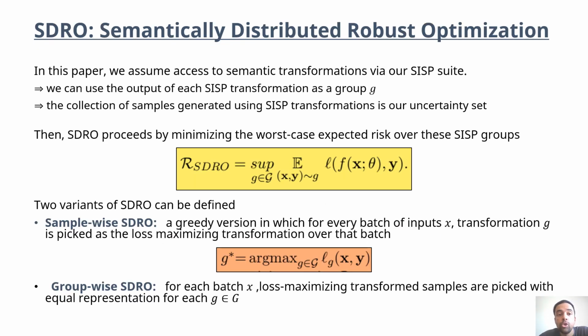In this paper, we assume access to semantic transformations via our SISP method. We can use the output of each transformation as a group G, and the collection of samples that we can generate using SISP is our uncertainty set. Then SDRO proceeds by minimizing the worst case expected risk over these groups, and we can have two variants of SDRO. The first is the greedy or sample-wise variant, which picks only the loss maximizing transformations, whereas group-wise DRO does pick loss maximizing transformations, but with a uniform distribution over all groups.